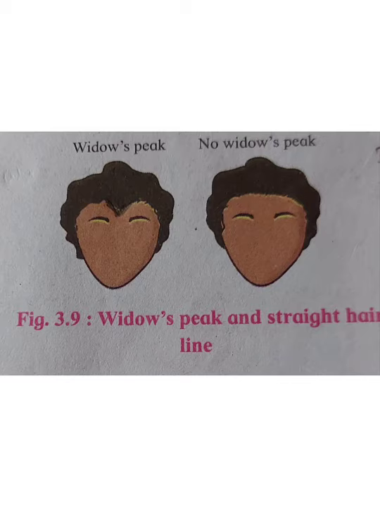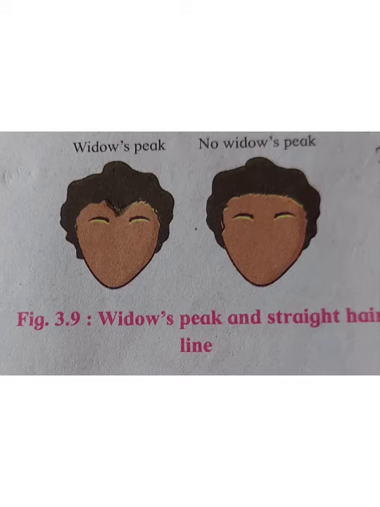Now we will see about the widow's peak. A prominent V-shaped hairline on the forehead is described as widow's peak, which is seen in the figure, and an autosomal dominant gene is responsible for widow's peak. Homozygous dominant condition, that is capital W capital W, and heterozygous condition, capital W small w, is responsible for widow's peak.